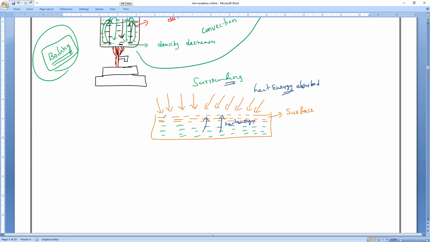so that they obtain sufficient energy to escape from the liquid state to what state? Everybody, to escape from the liquid state to what state, guys? To the gaseous state, so that they evaporate. They convert from liquid state to gaseous state. So that is why we say evaporation is only a surface phenomenon, not that the entire liquid is evaporating. Okay, that is what is happening.